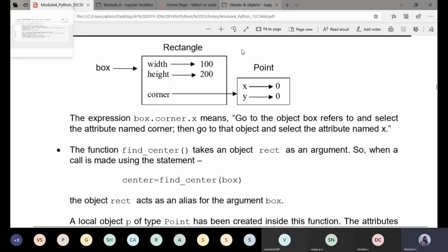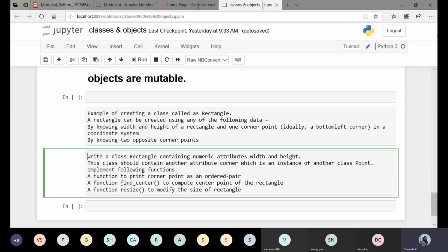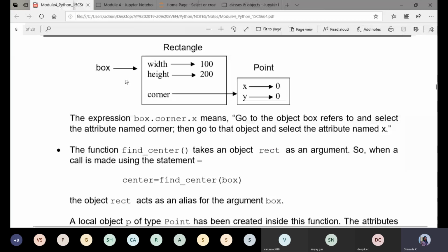This is something we are supposed to do. In a similar way, they have asked for one more function here, the find center function. So we need to calculate the rectangle's find center.